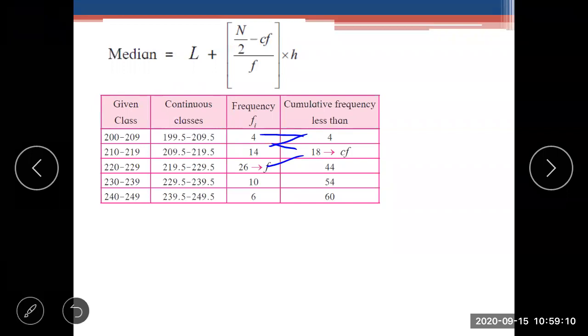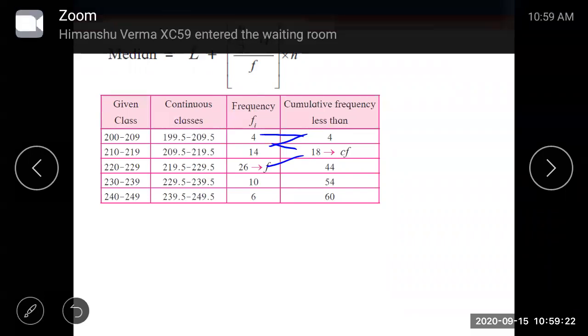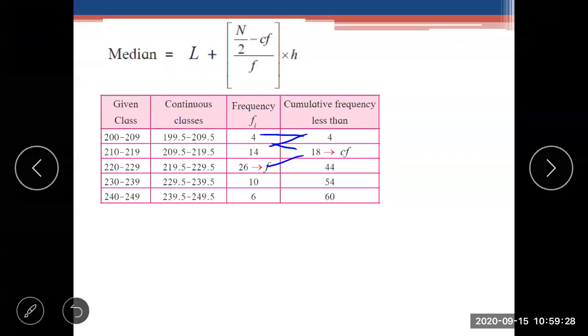So 18 will be the cumulative frequency, and 26 is the frequency. 219.5 to 229.5 is the median class. Is it clear? It means 220 to 229 is the median class.